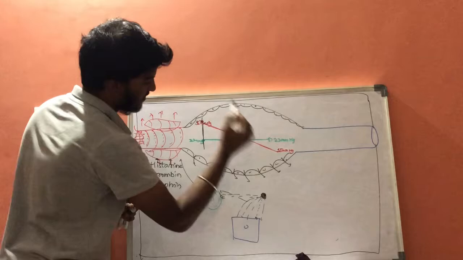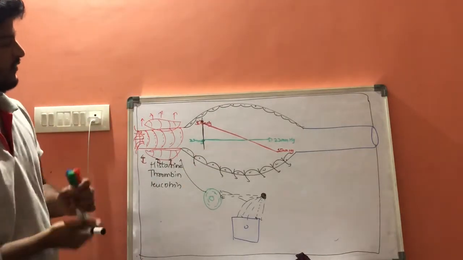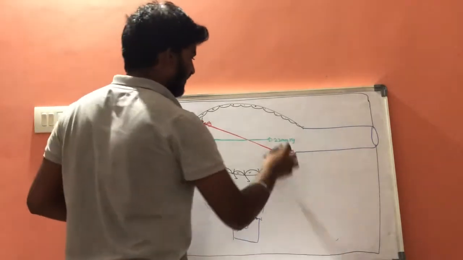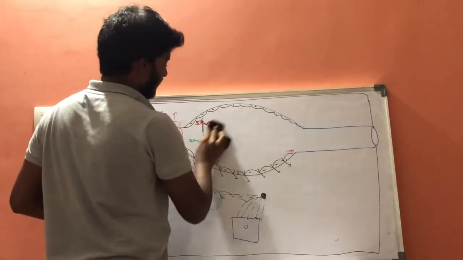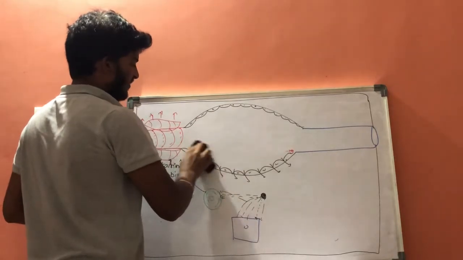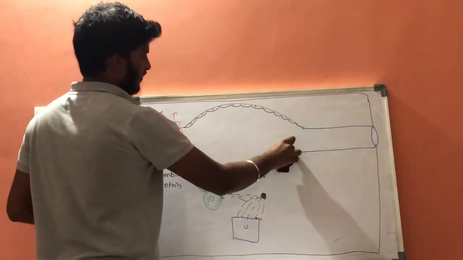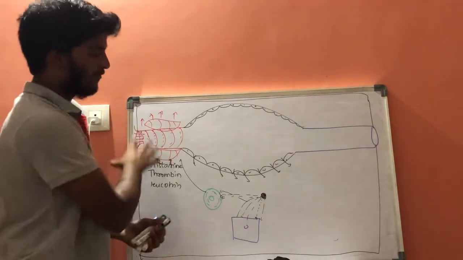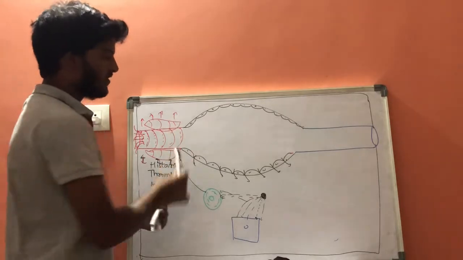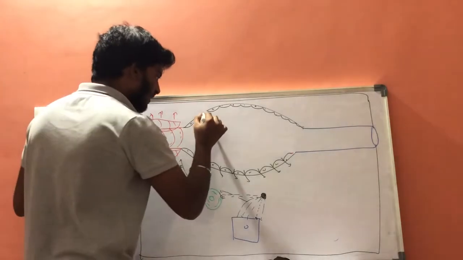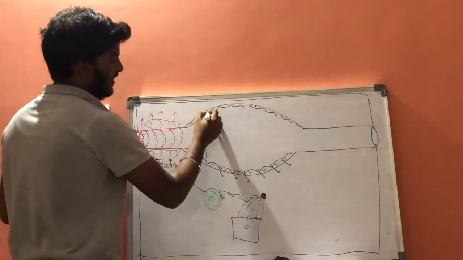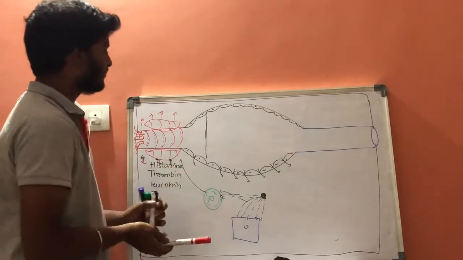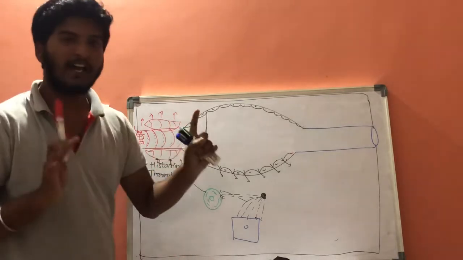This is in normal conditions. Now, in case of inflammation, let us discuss. In case of inflammation, there is vasodilation. Then the amount of blood coming into the microcirculation will be increased. Let us consider the pressures which are maintained here: there are hydrostatic pressure and osmotic pressure. Let us come to the hydrostatic pressure.